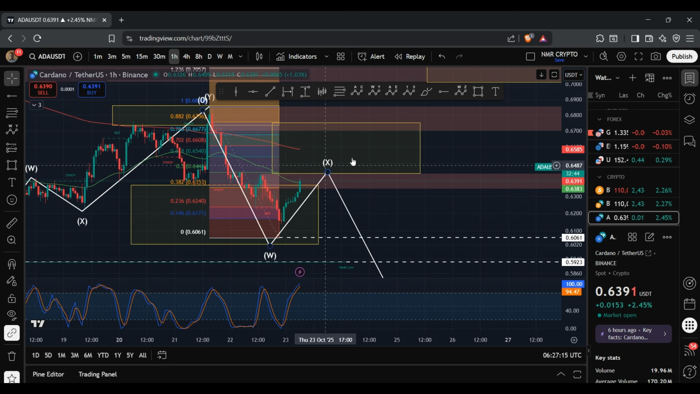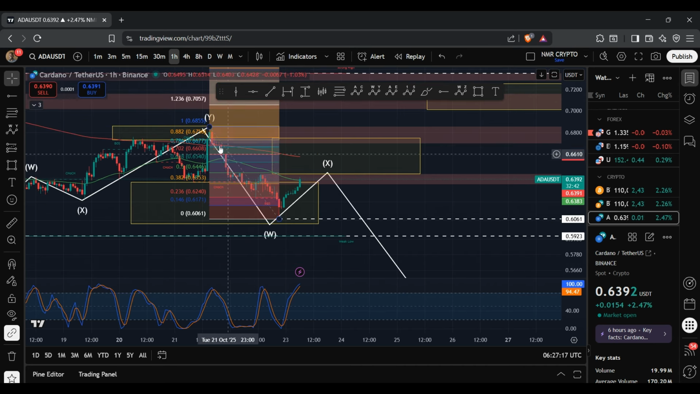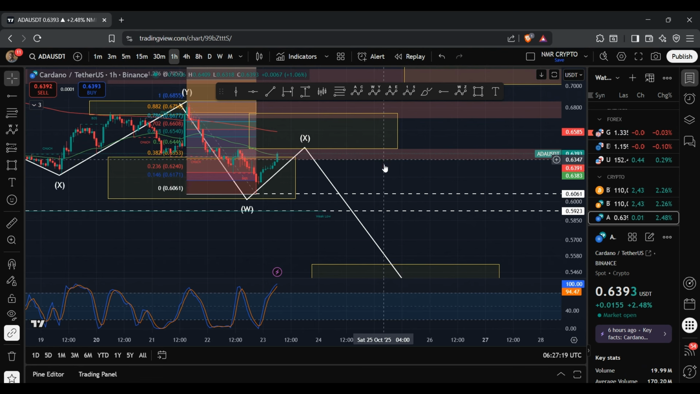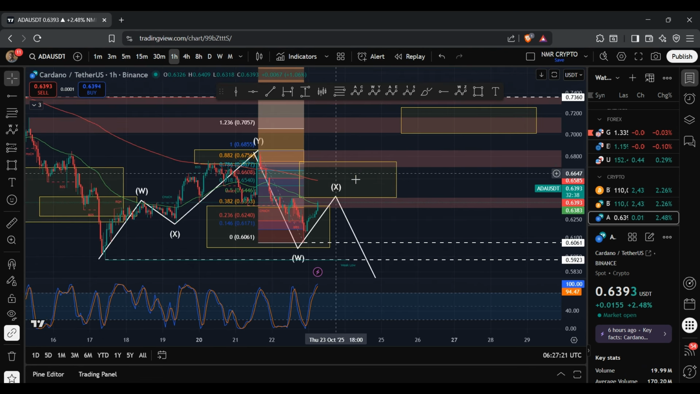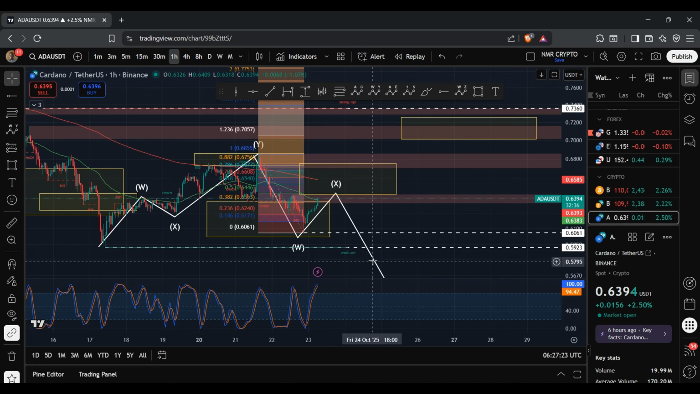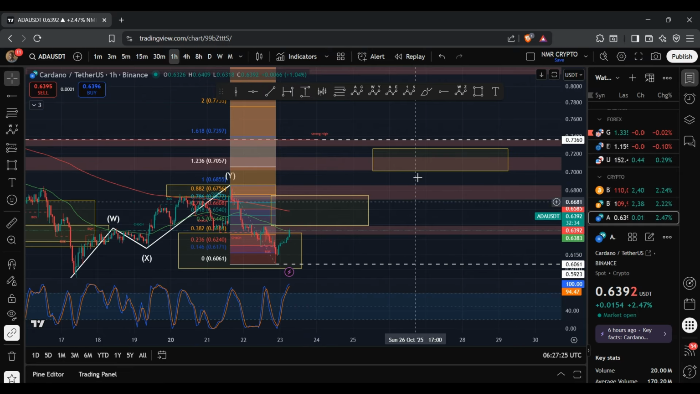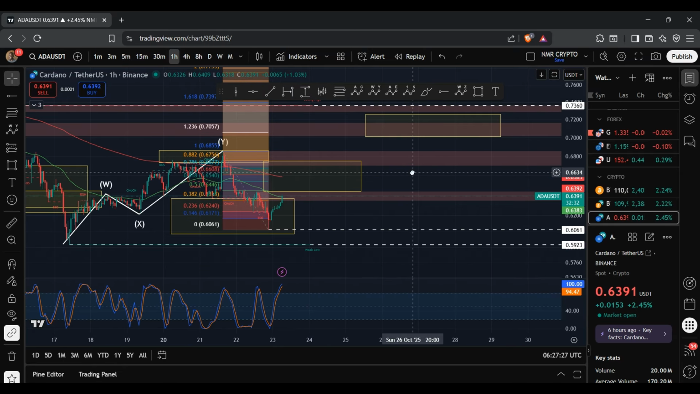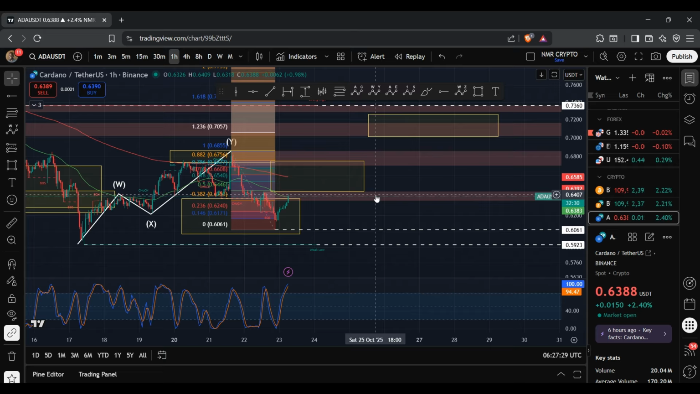Now, if we were to tap into this range and get rejected, that would then confirm this WXY structure to the downside. However, if we were to exceed this range, that would then confirm the WXY structure to the upside, where ADA could then tap into this range. And so there is still further confirmation that's required in determining whether or not we are bullish or bearish.